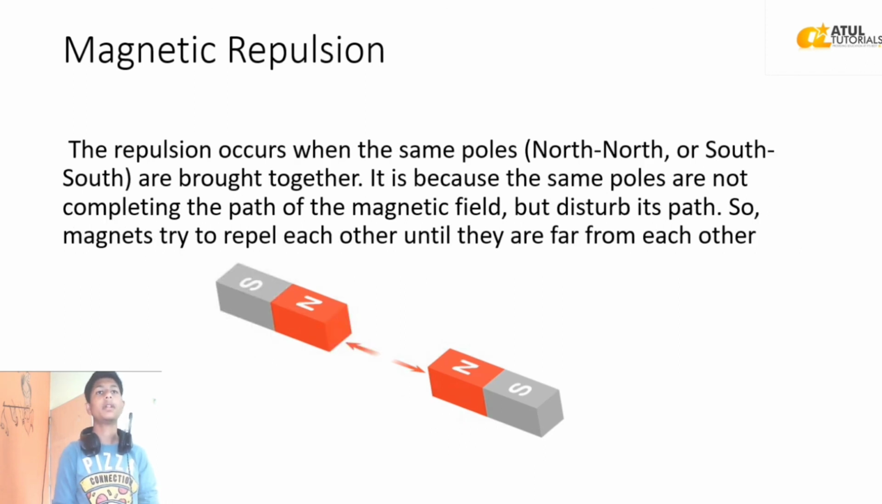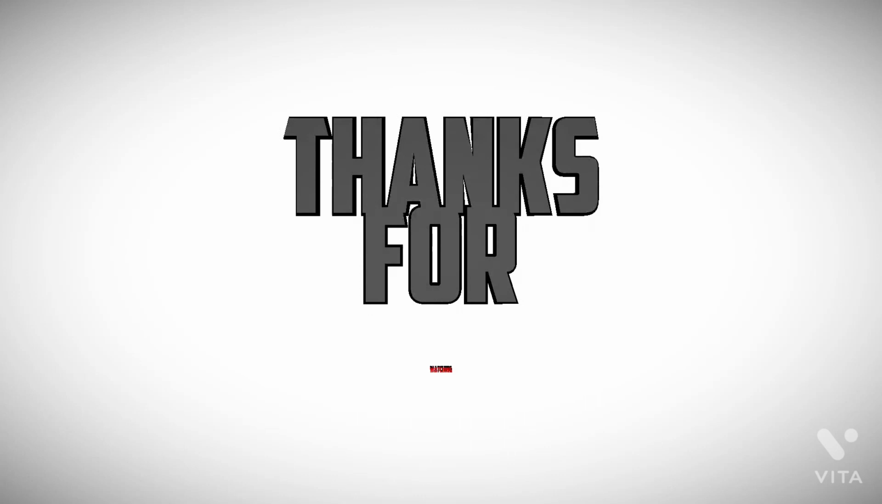Magnetic repulsion: the repulsion occurs when the same poles, north-north or south-south, are brought together. It is because the same poles are not completing the path of the magnetic field but disturb its path. So magnets try to repel each other until they are far from each other.